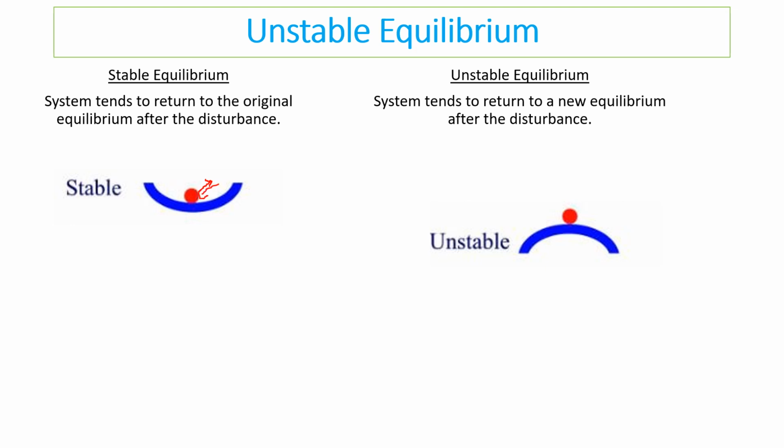So even though it's not static, like the scree rocks we were just talking about, this one is stable because the system tends to return as long as it's within a certain tolerance. Unstable equilibrium, though, tends to go to a new equilibrium after disturbance. So this one, if you push this ball either way, it's not going to come back to the middle. It's going to go down there and set a new equilibrium position. So living things and the environment we like to think are more stable in terms of equilibrium because they are more likely to return to the original position, but unstable things will change.